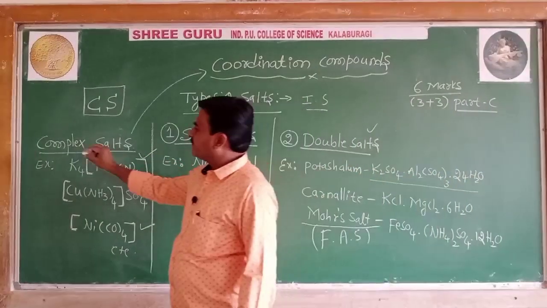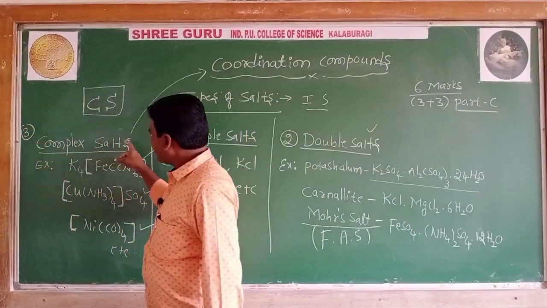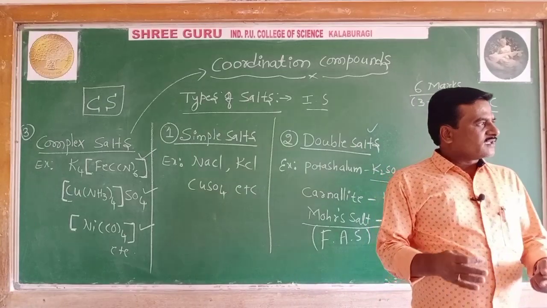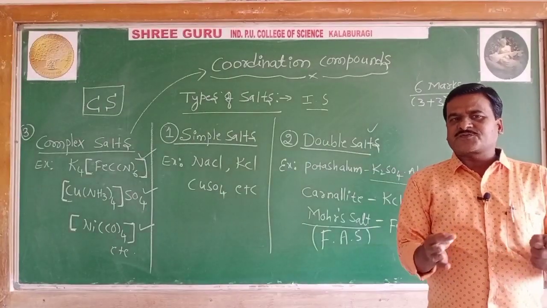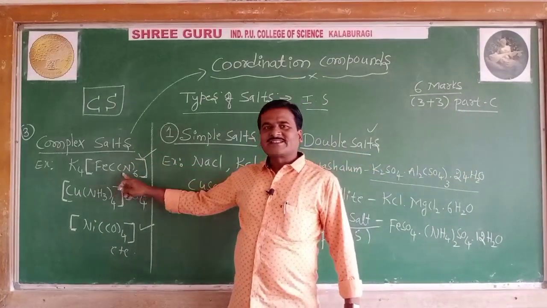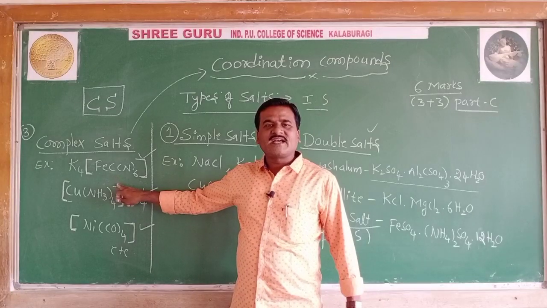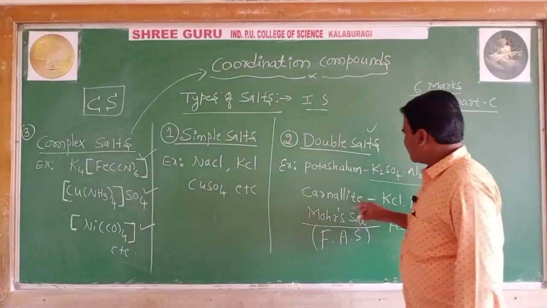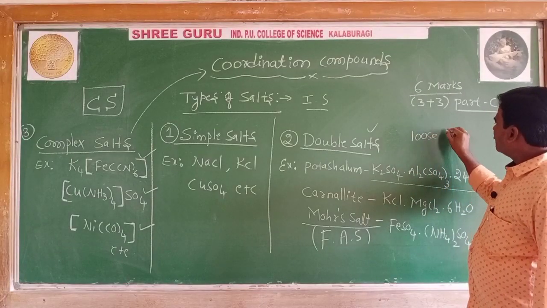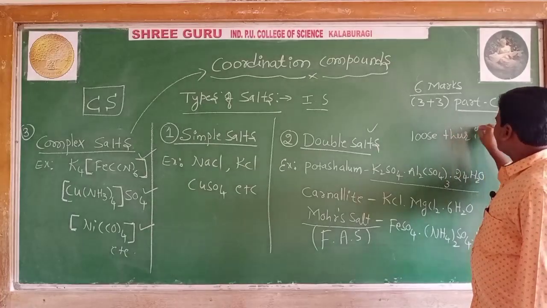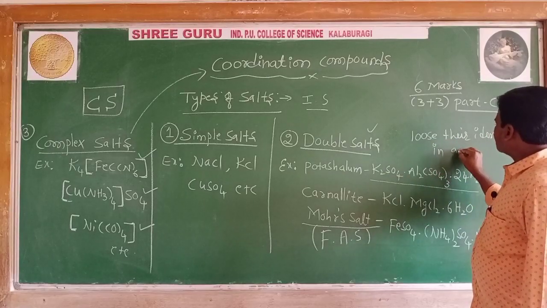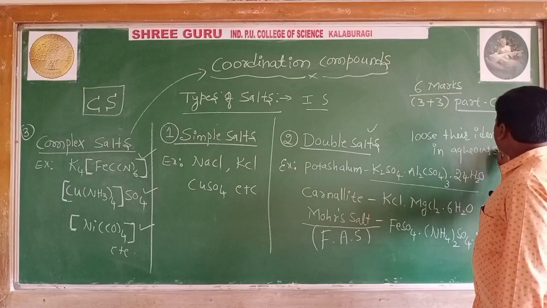Coming to the third type of inorganic salt, complex salts. So what are complex salts? Complex salts are addition compounds formed by mixing two or more salts, but they retain their identity in the solid as well as in the liquid state. I mention here that double salts lose their identity in aqueous solutions.